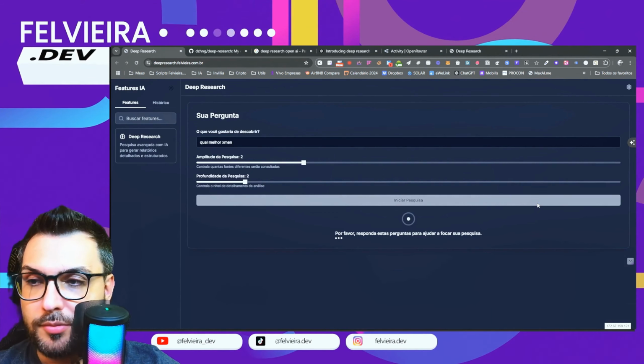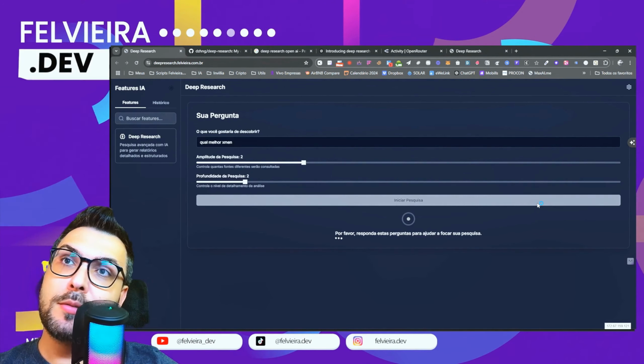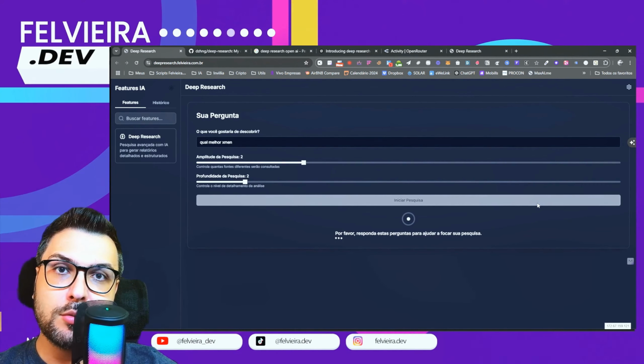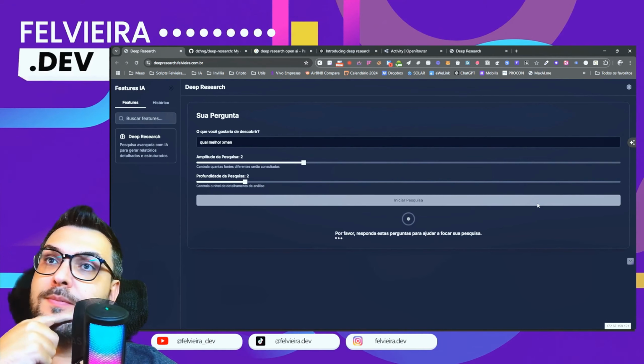I know it's not just the 4.0 Mini that has this tools enable feature. Later, I'll see if I can make an adaptation. Even without tools, we can achieve a similar result.